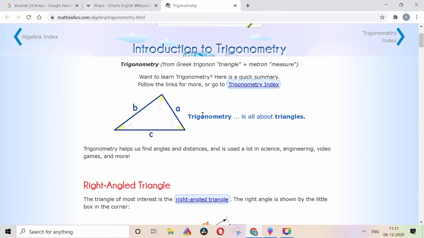Basically, we have three words here. One is three, the other is corner, the other is measure. So three corners and a measure. So basically measurement using three corners or triangles. So this is what trigonometry is all about. It is measurement using triangles. This we have to understand.